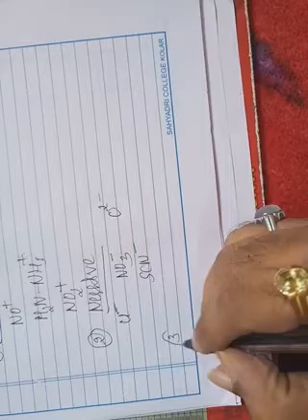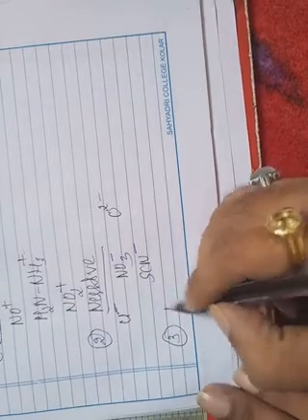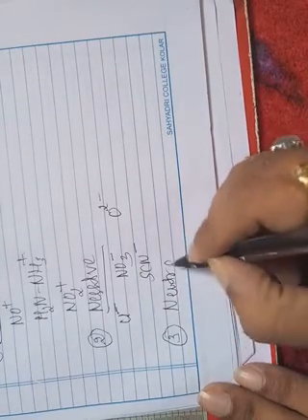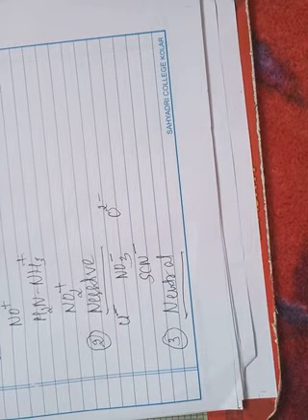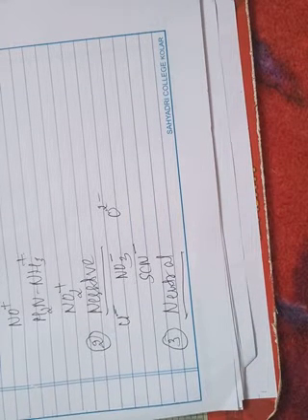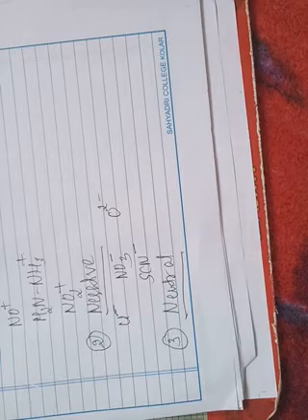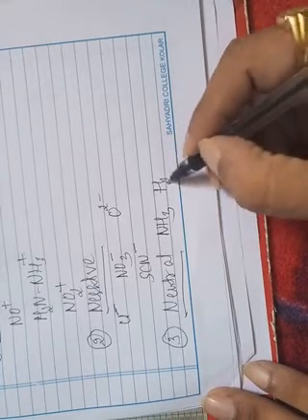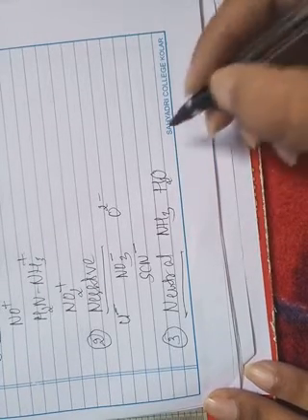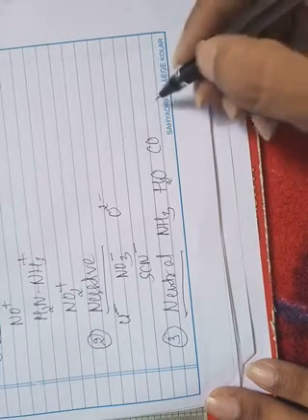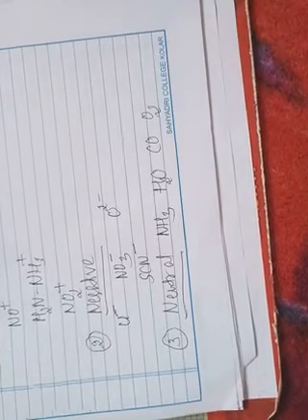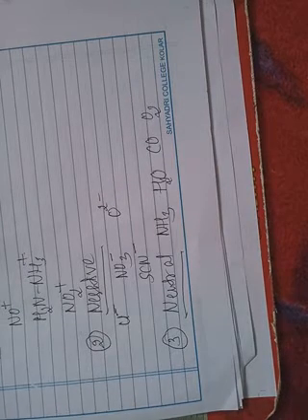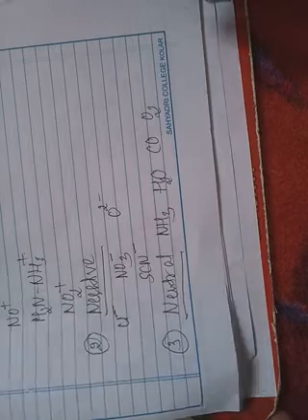Next, the third classification is the neutral ligands. The ligands which possess neither a positive nor a negative electrical charge are called neutral ligands. Examples: the ammine ligand NH3, aqua ligand H2O, carbonyl or dioxygen ligand. These ligands possess neither positive nor negative charges, therefore they are regarded as neutral ligands.